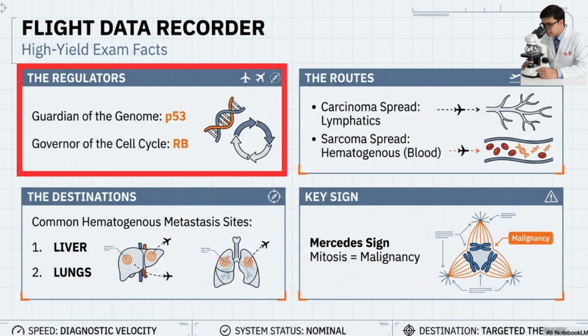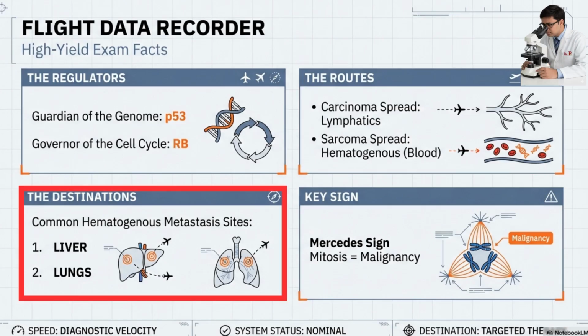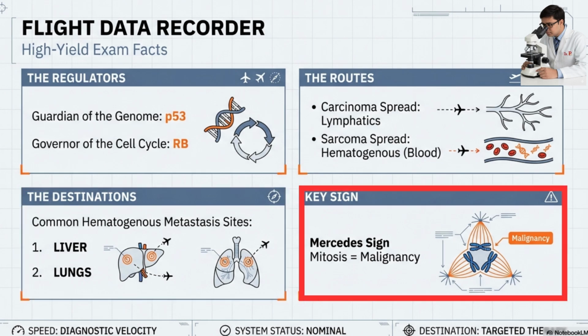Now here are Dr. P's exam must-knows. Guardian of genome is P53. Governor of cell cycle is RB gene. Most common pathway of carcinoma spread is lymphatics, and we have seen the exceptions as well. And most common site of hematogenous metastasis is liver and lungs. The Mercedes sign mitosis, it is pathognomonic for malignancy.